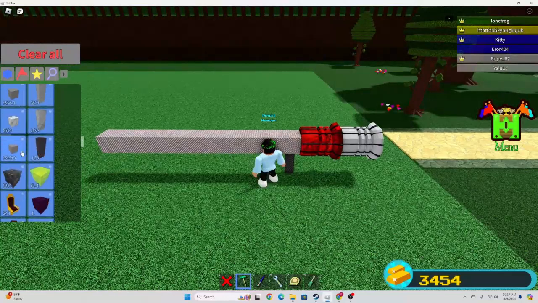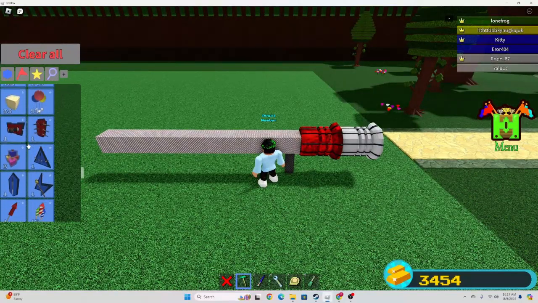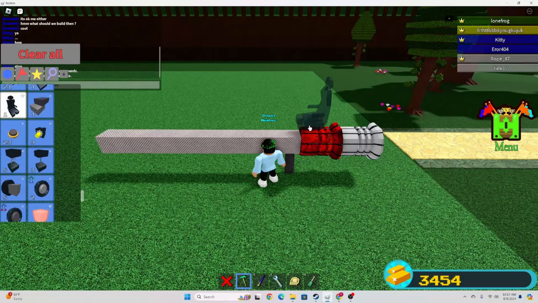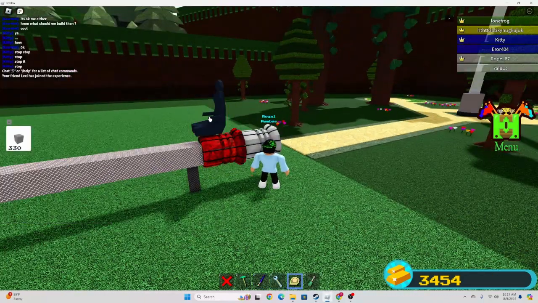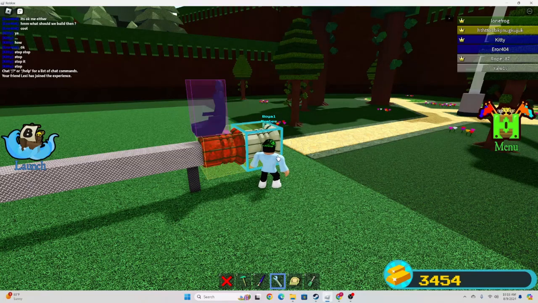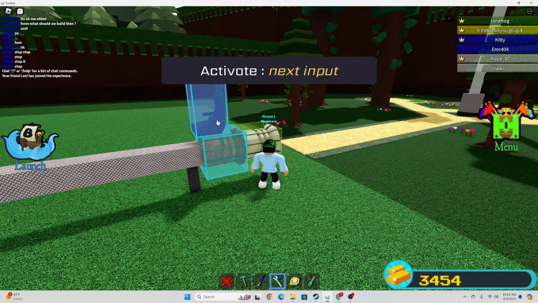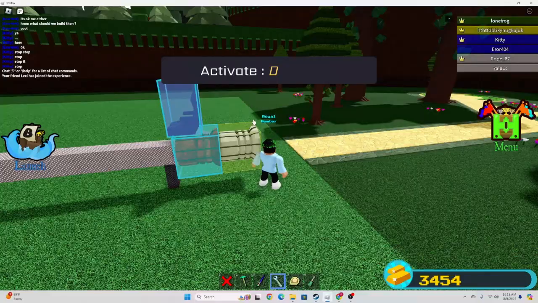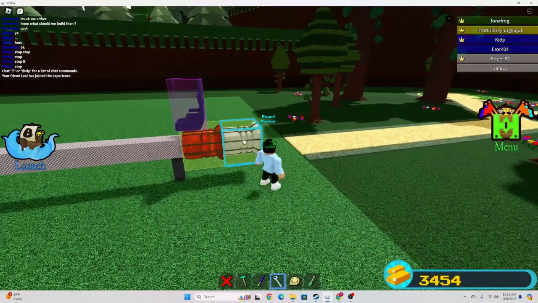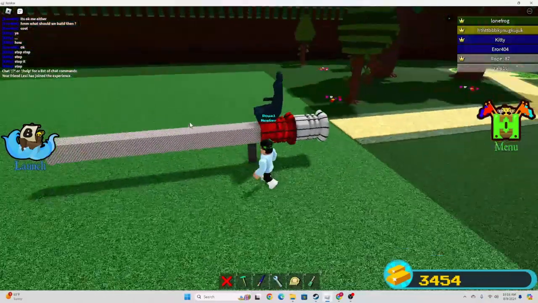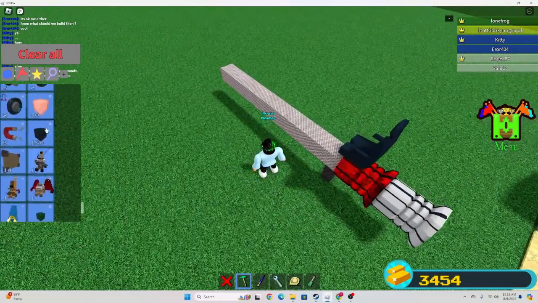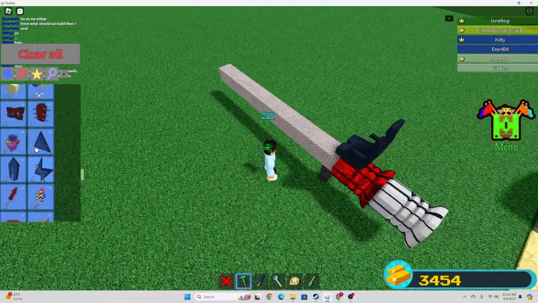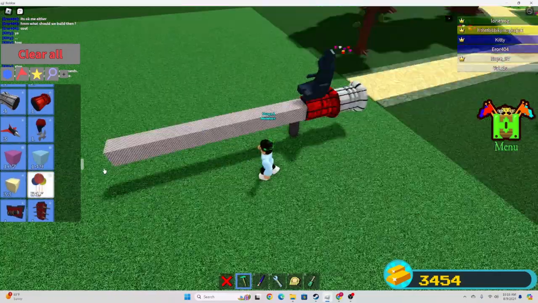Okay. And then you're going to want to add a seat, just like this. And you do not want the seat linked to this. So unlink it. Like that. And then you're going to want to add balloons onto the front, just like this.